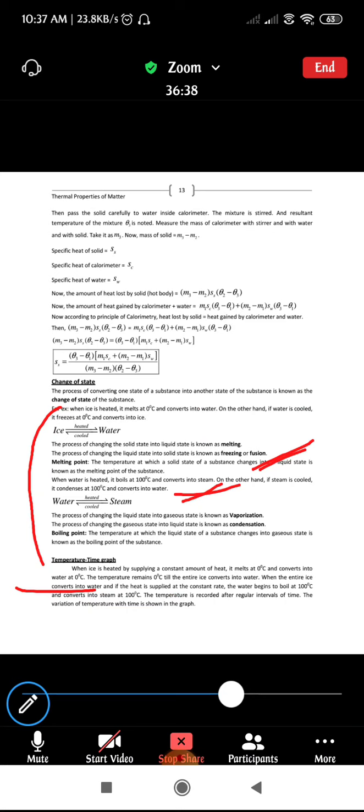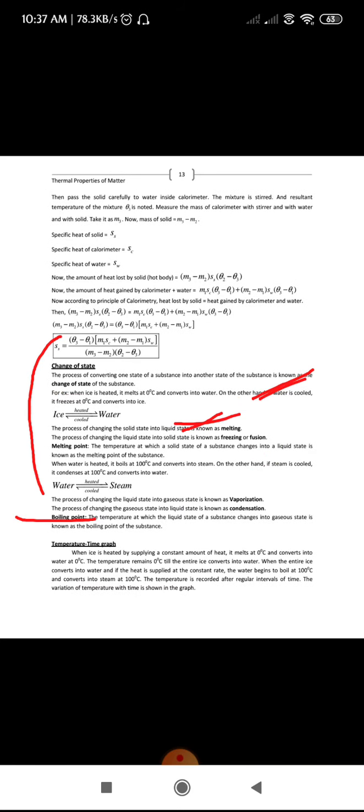What do you mean by melting? What do you mean by freezing? What is vaporization? What is condensation? What is melting point? What is boiling point? So these are the things which we have come across now in the case of change of states, right?